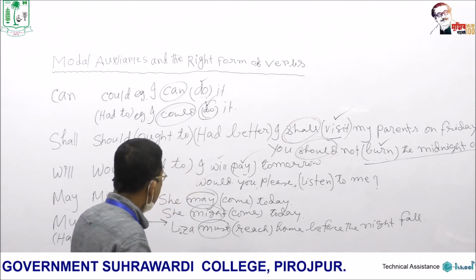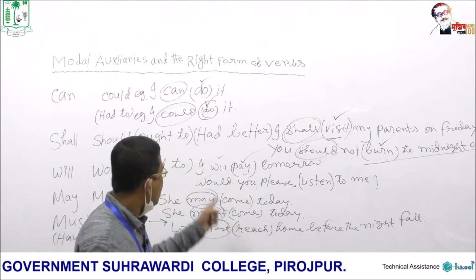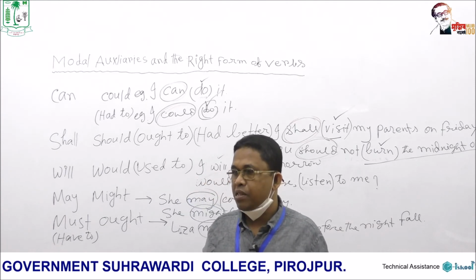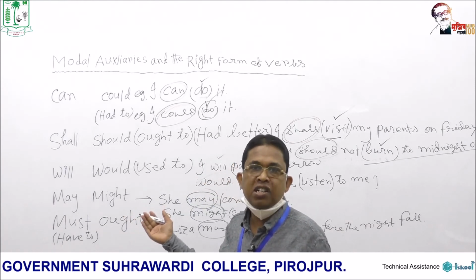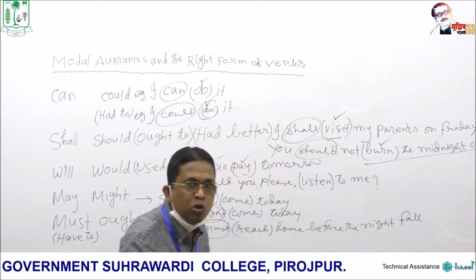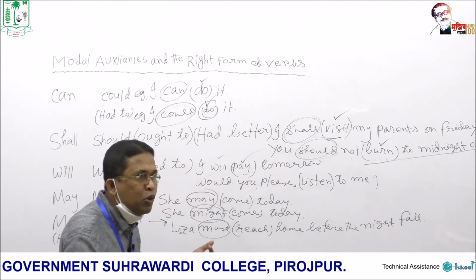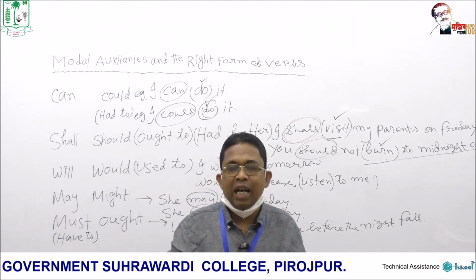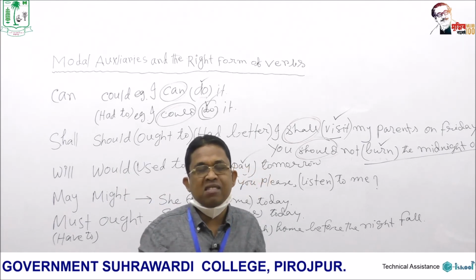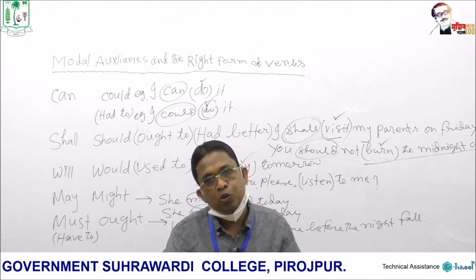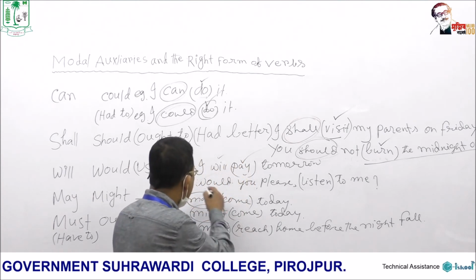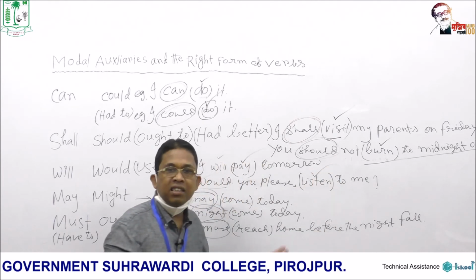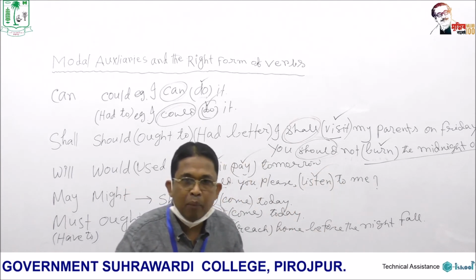And then, would you please listen to me? Here I have used would in the interrogative sentence just to express politeness. When you are using would to put a question, it means that you are very modest and you know the etiquette. You are expressing your question through politeness. So, would you please, here would is the modal auxiliary, so we should use listen here, that is the base form of the main verb.